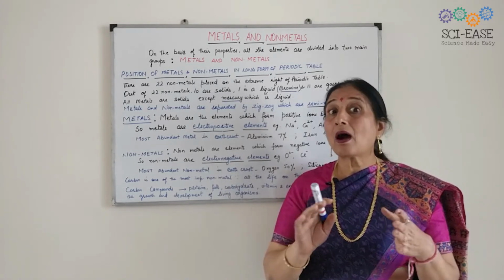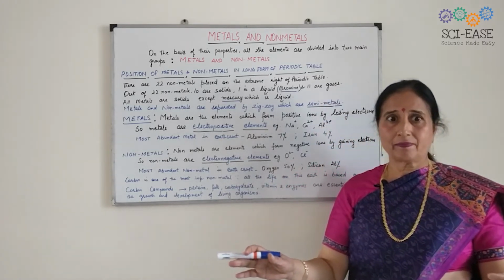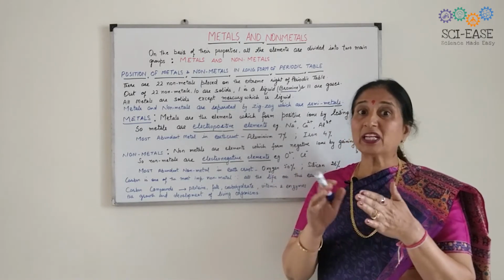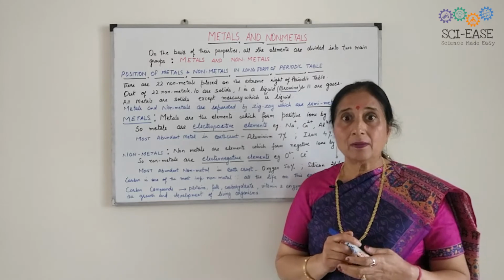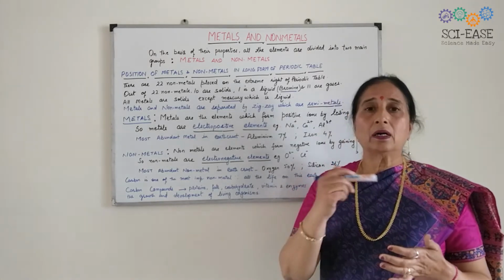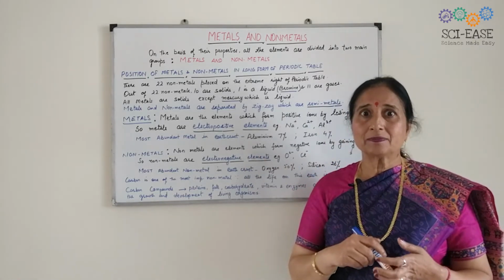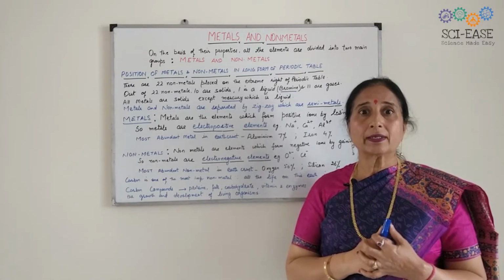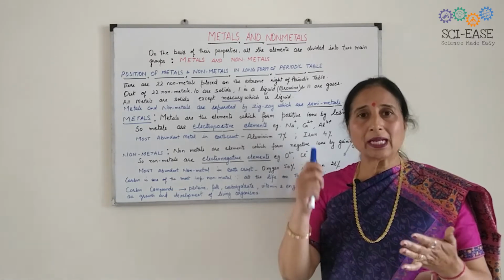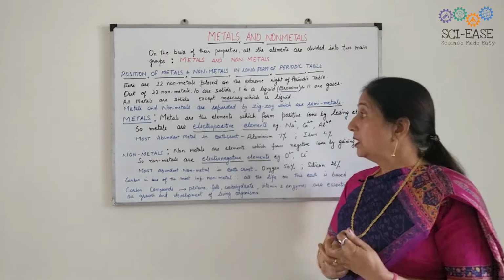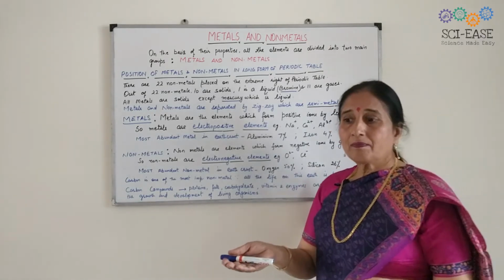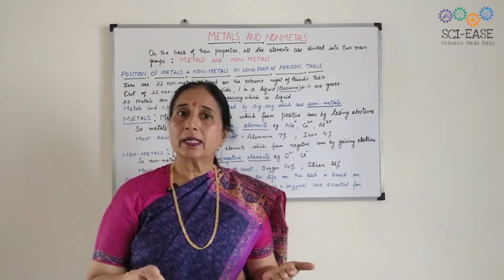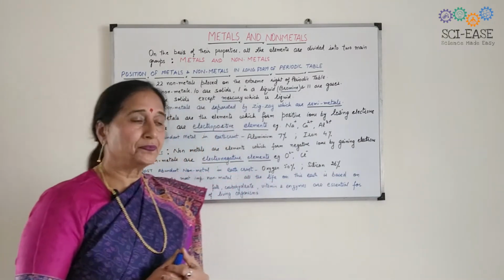Their list is unending, you can say. Sometimes alloys, which are made by the mixture of metals, are used, like in aeroplanes. The aeroplane body is made up of the alloy duralumin, which we will study later on. So metals have a very important role in our day-to-day life.